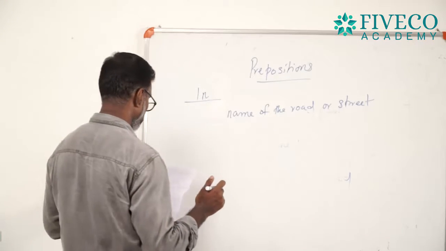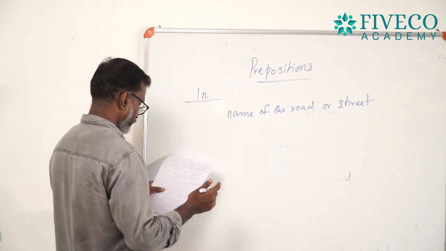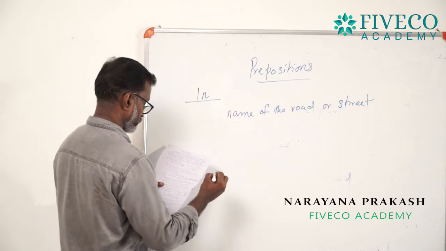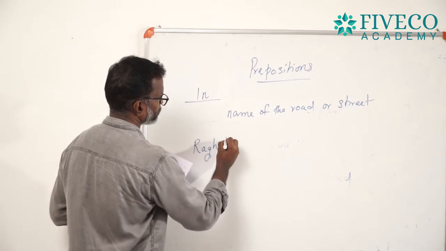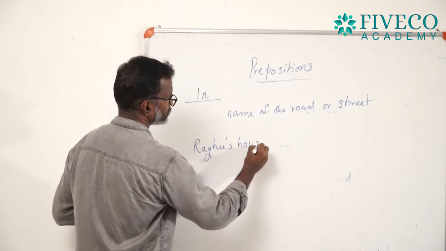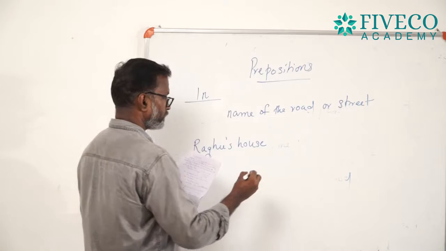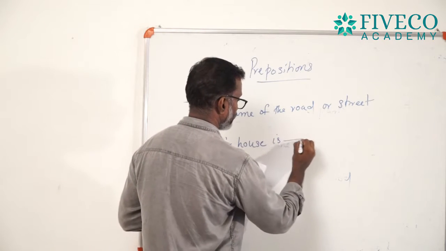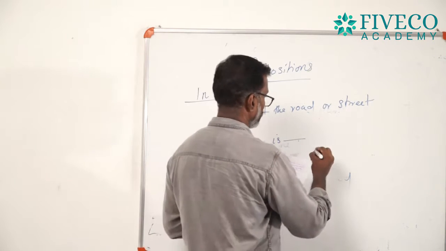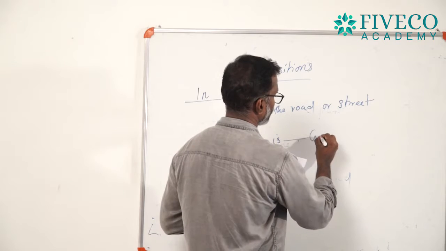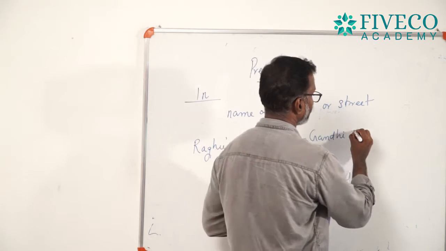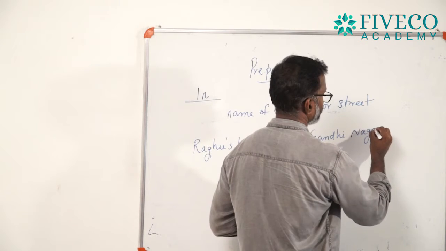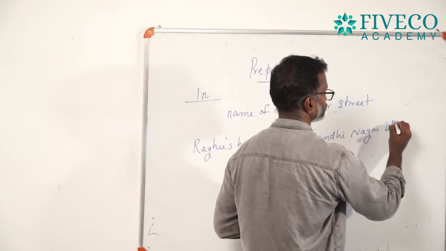Example, Raghu's house is dash Gandhi Nagar, Second Street.